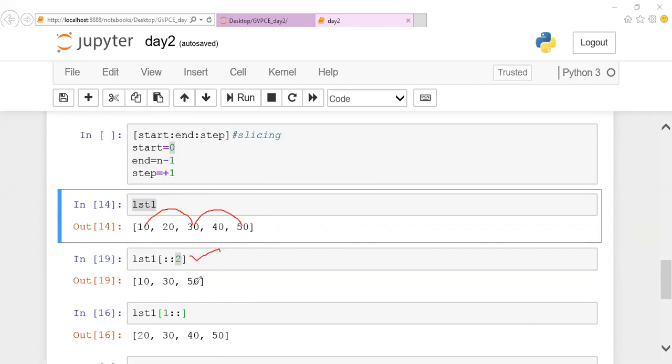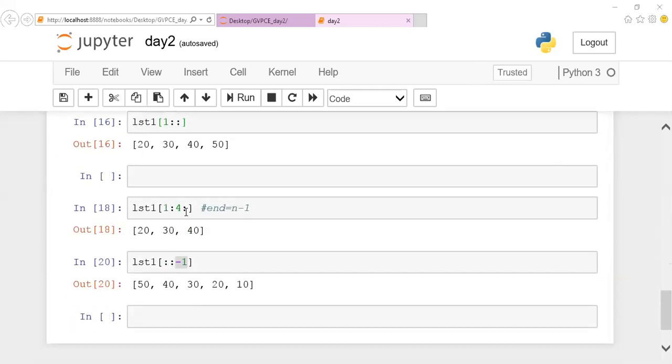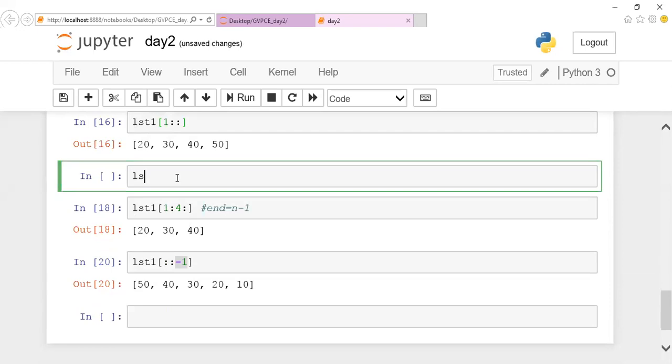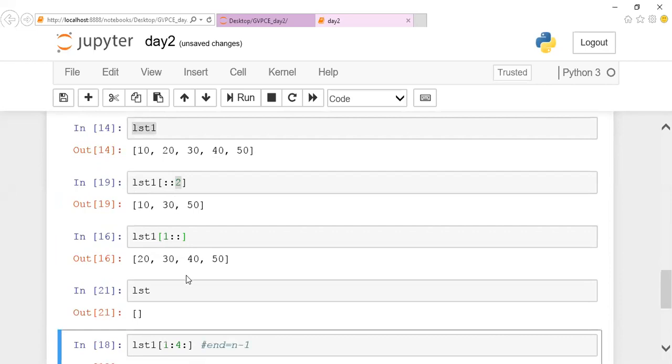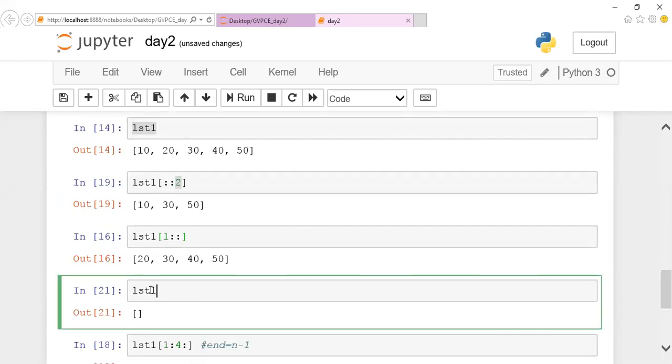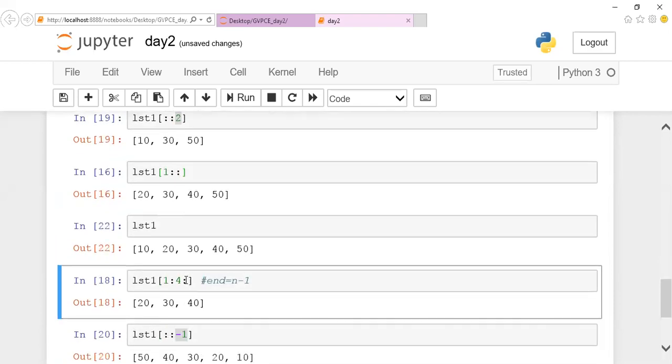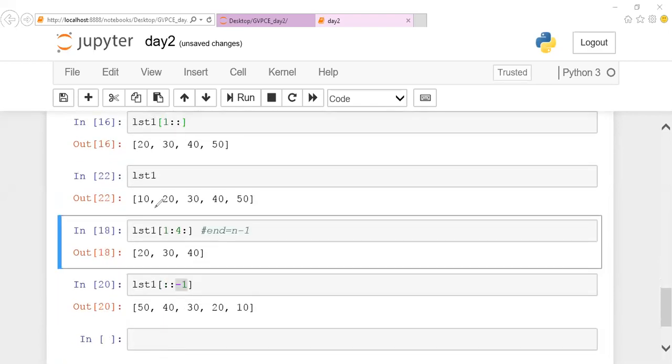Okay, and now we'll come on to this slicing. Is anyone confused with this part of slicing? I'll show you this one. When I print the list, this is what happened. When I print list 1, I notice that these are the values in list 1. What I mentioned is the starting position is 1. So this is the 0th position, this is the first position, this is the second position, this is the third position, this is the fourth position. You can notice that the starting position I gave is 1. So your cursor starts at this position.